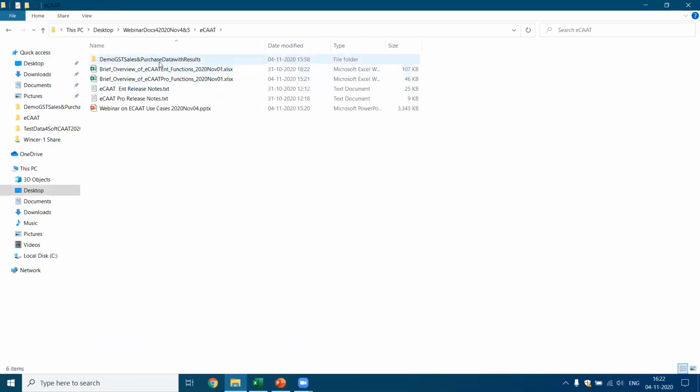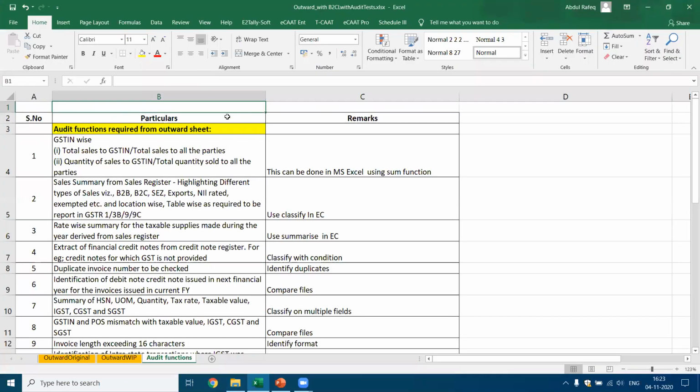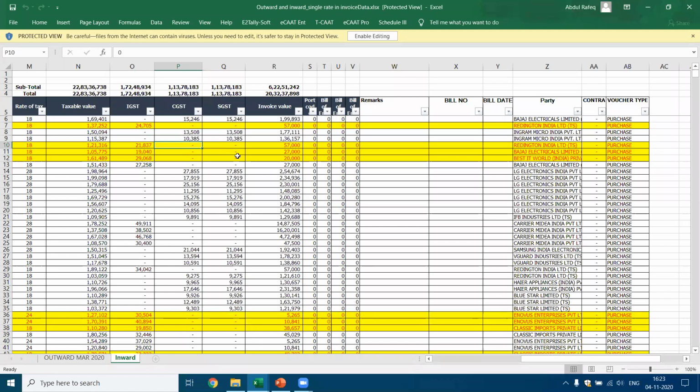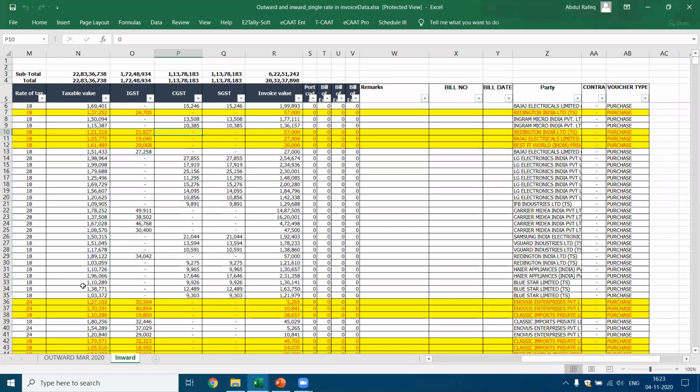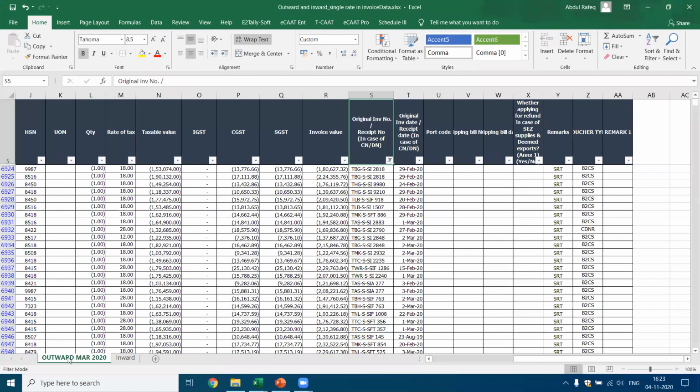Now I'm coming to the demo data. I've opened two files. Let me pick up the next file. This is the data they shared. I'm once again making a copy of the data. See, this is the data they shared. We had this data, the inward and the outward, for this particular month.